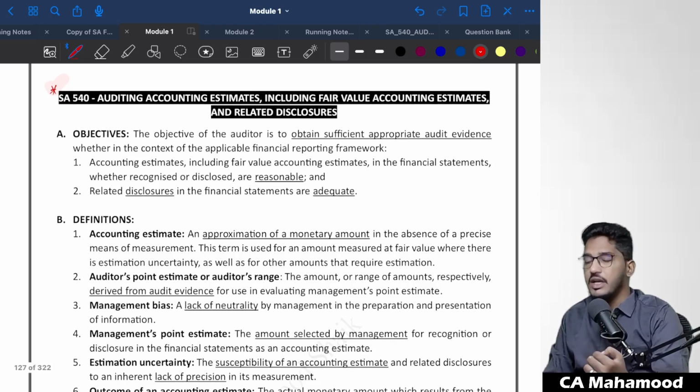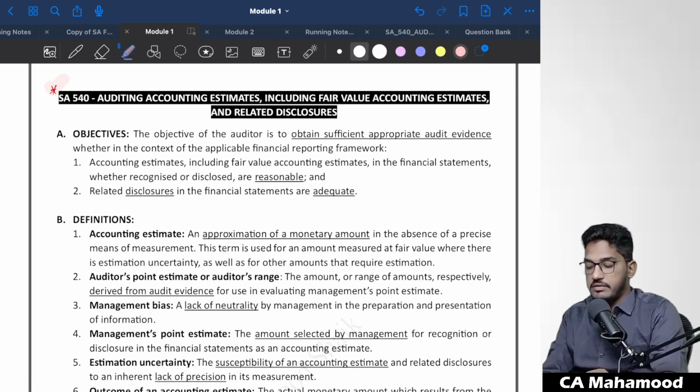In a similar manner, this SA 540 standard also has an objective. And what is the objective of SA 540? If you read the title, it says Auditing Accounting Estimates, Including Fair Value Accounting Estimates, and Related Disclosures. So what are you able to make out the moment you have read the title?